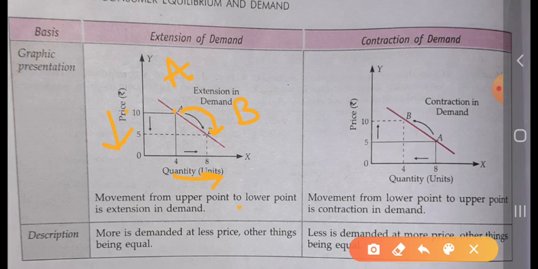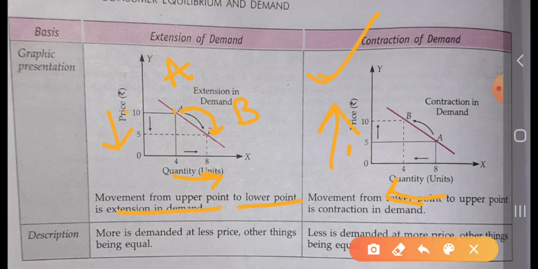Movement from upper point to lower point is extension of demand. Okay, in the case of contraction of demand, when the price is 5, the consumer is consuming 8 units of the commodity. When the price rises from 5 to 10, then the consumer is consuming less of the commodity.